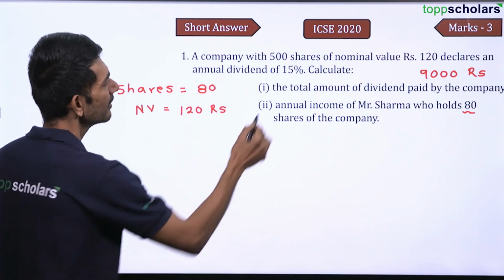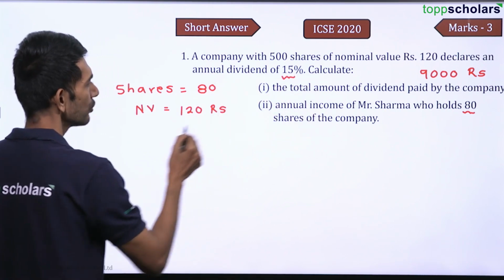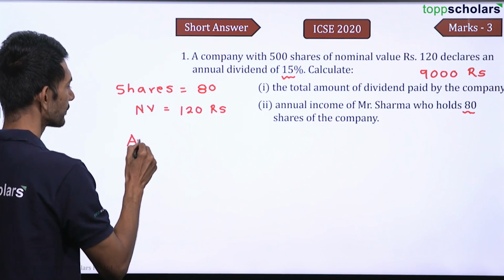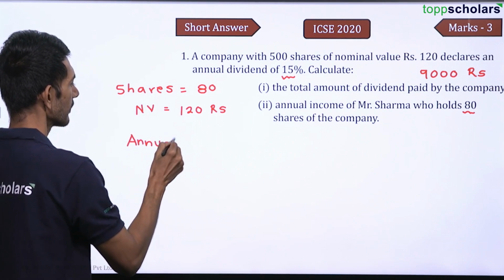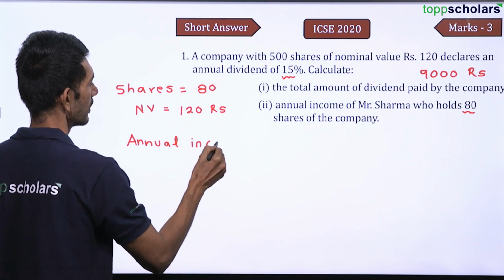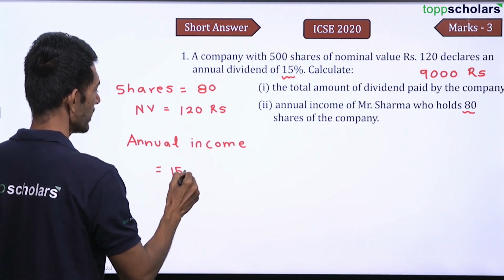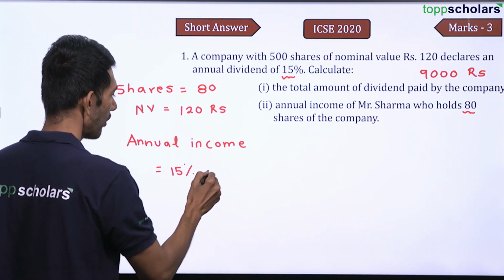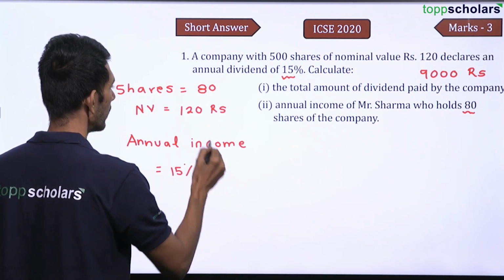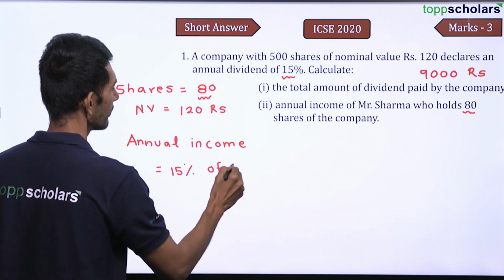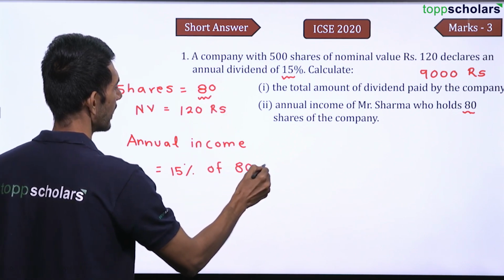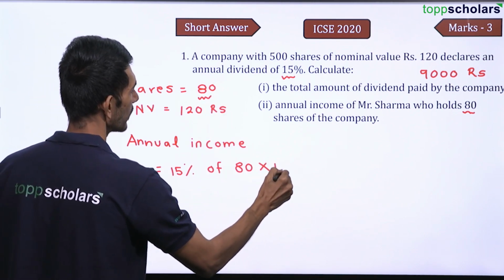Dividend is 15%. So annual income will be how much? Annual income will be equal to 15% of how many shares? 80 shares. At what price? At 120.